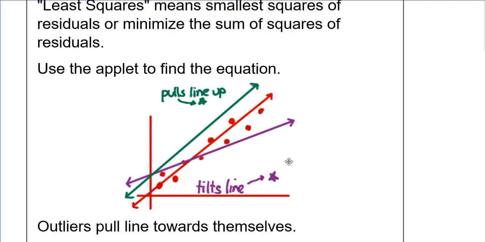So the outliers that we talked about, by adding in that extra data point, could pull that line towards the outlier itself. We may increase or lower the y-intercept, but that line's going to get closer to that outlier like we see here in green, or it's going to lower that slope to bring it down towards that outlier that we see there in purple.